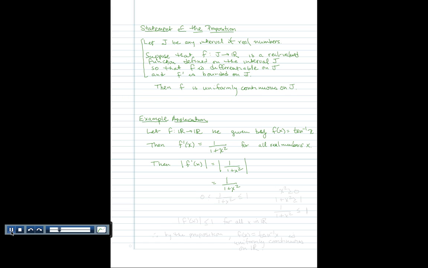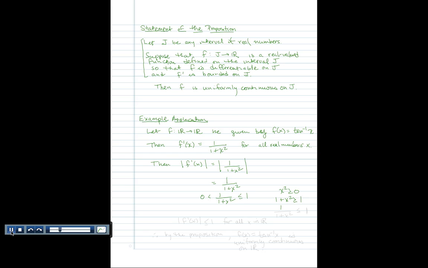But in particular, 1 over 1 plus x squared is going to be always greater than 0, but less than or equal to 1. Why is that? Well, here on the side I'll explain that. x squared is definitely going to be greater than or equal to 0 for any real number x. So in particular, 1 plus x squared is going to be greater than or equal to 1.